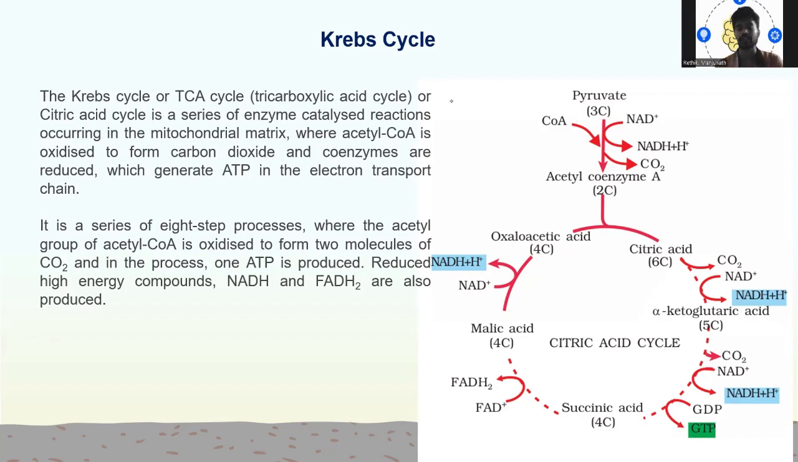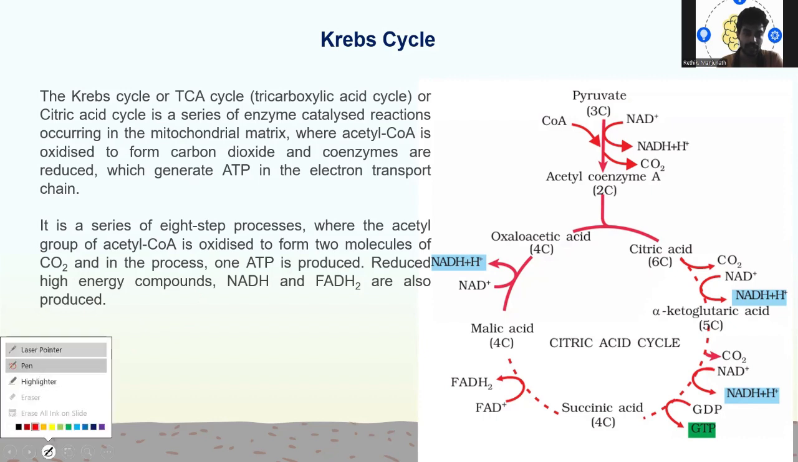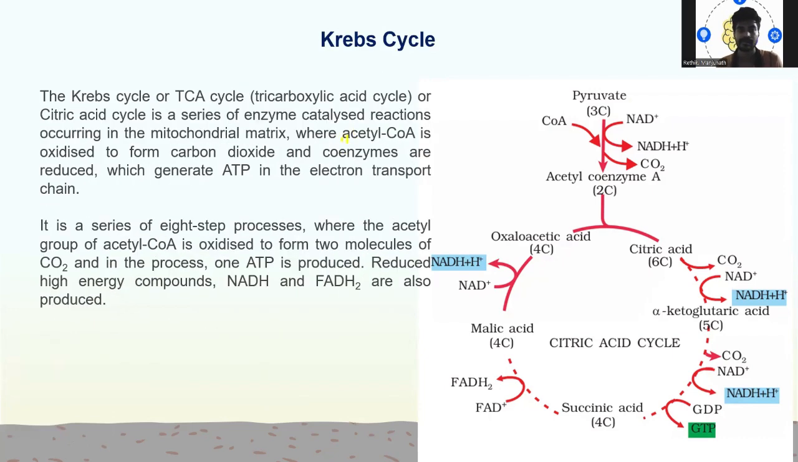The Krebs cycle, also called the TCA cycle or the citric acid cycle, is a series of enzyme-catalyzed reactions that occur in the mitochondrial matrix. Why mitochondria? Because that is the powerhouse of the cell. In the mitochondrial matrix, acetyl CoA is oxidized to form carbon dioxide, and coenzymes are reduced, which generates ATP in the electron transport chain.